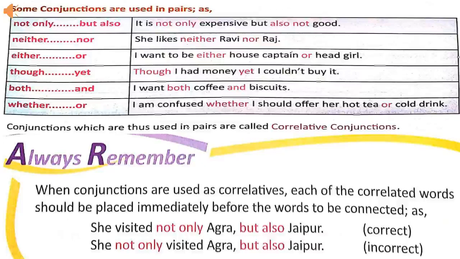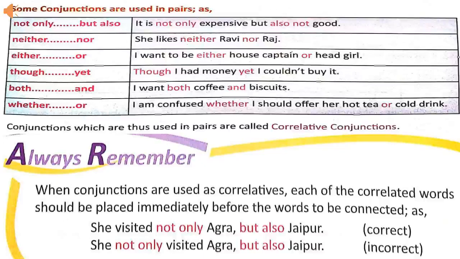Though, yet. Though I had money, yet I couldn't buy it. Whether, or. I am confused whether I should offer her hot tea or cold drink. In these two sentences, correlative conjunctions though, yet, and whether, or are used together.